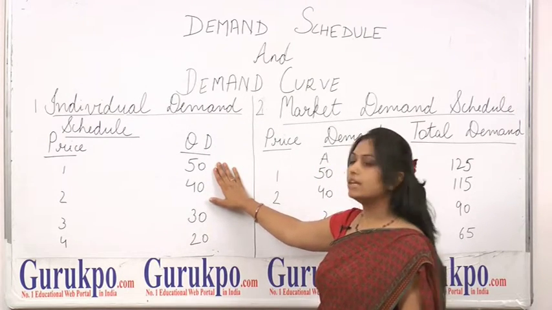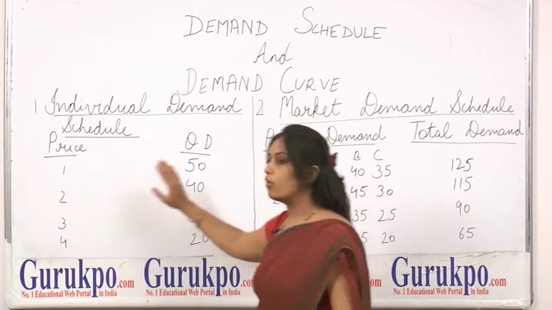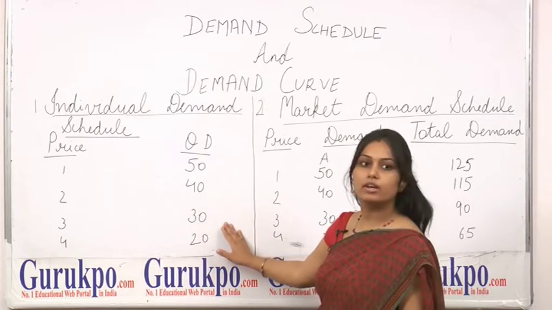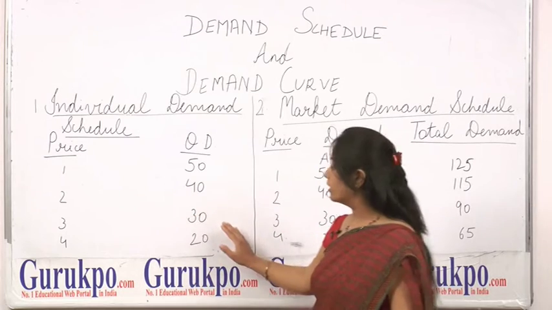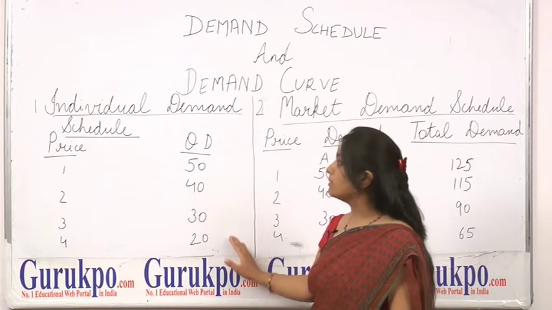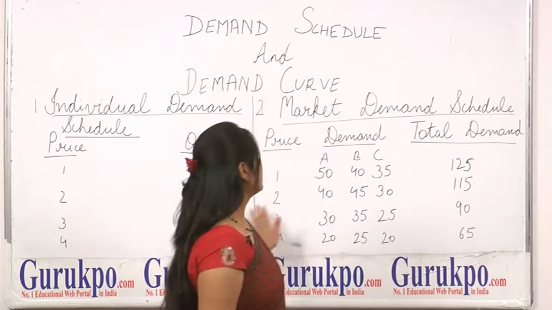commodity is quantity 50. When the price is 2, quantity demanded is 40 units. When the price is 3, quantity demanded is 30 units. And when the price is 4, quantity demanded is 20 units. That is individual demand schedule. Clear? Now, next is market demand schedule.